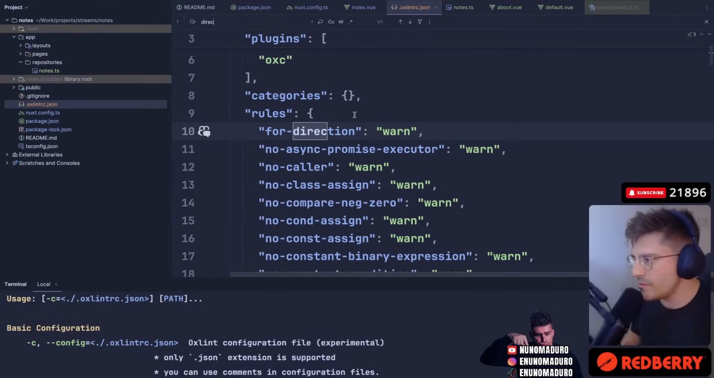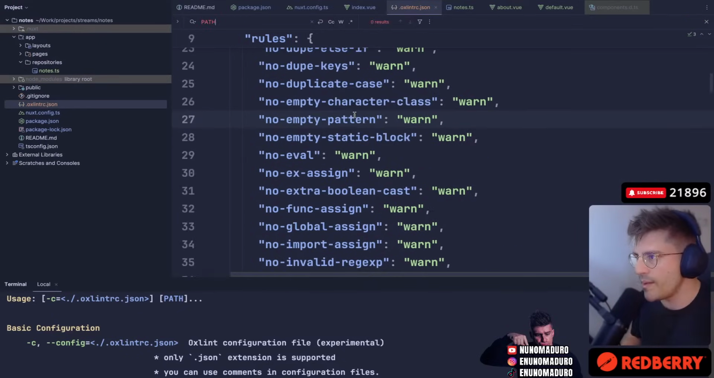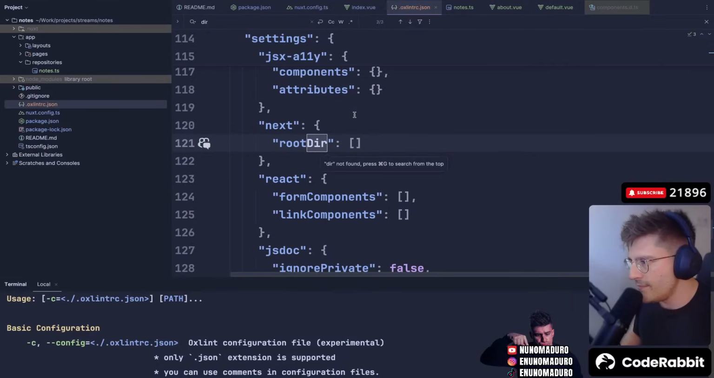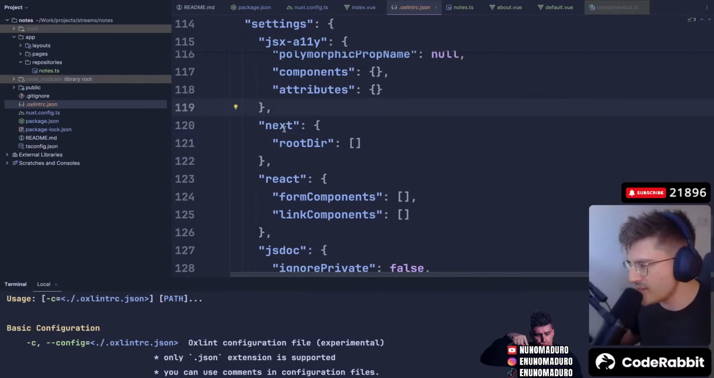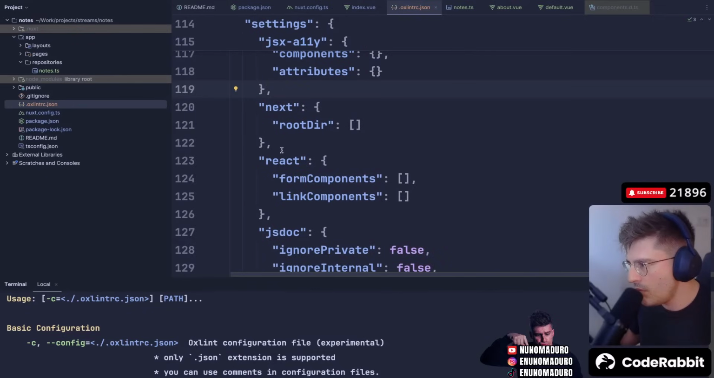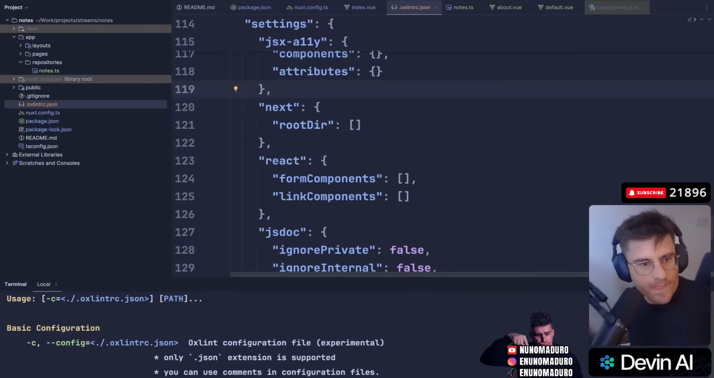Do we have a directory or something we need to provide? Like a path or anything? Root dir? What is this? Next? Huh? It's not working. They don't have a formatter at the moment. It's just a linter. Oh, gotcha.